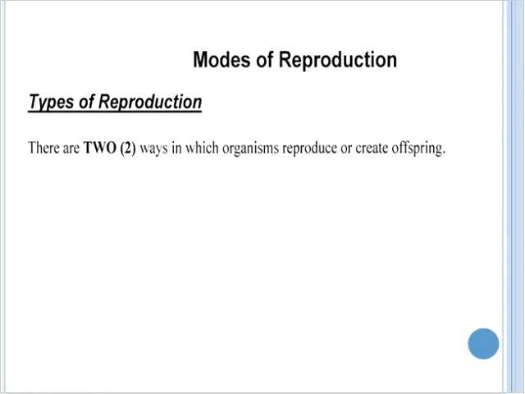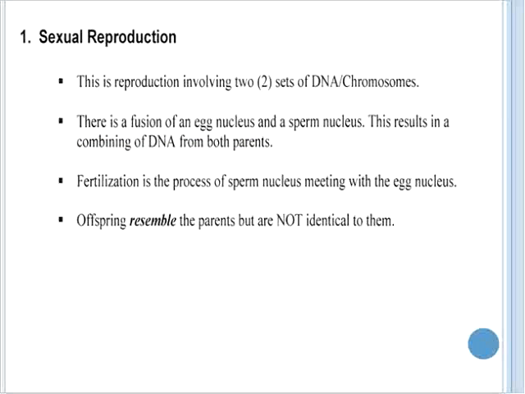In this clip, we'll be examining various modes of reproduction as they exist among organisms on this planet. We can really distill down modes of reproduction to two primary means. There are two main ways in which organisms reproduce or create offspring. The first of these is sexual reproduction.